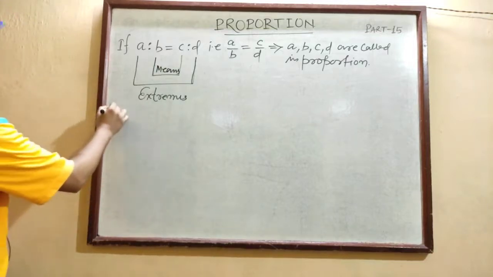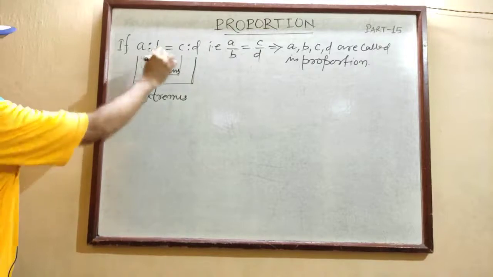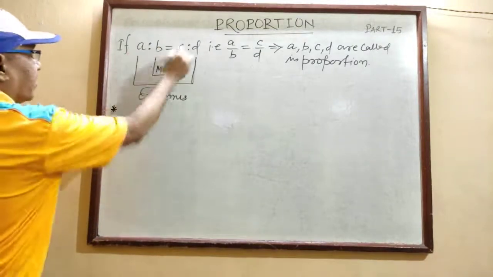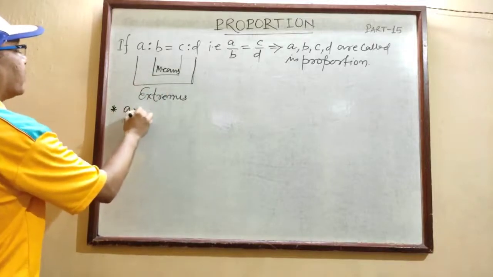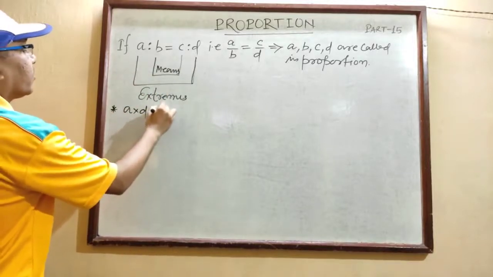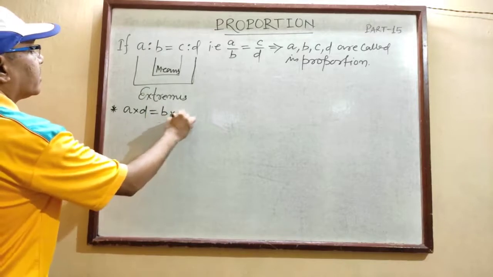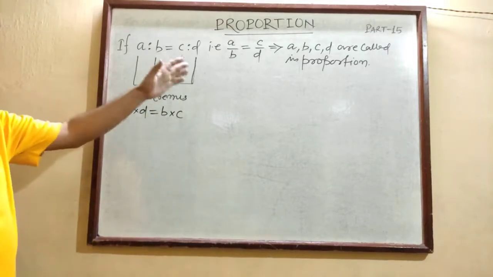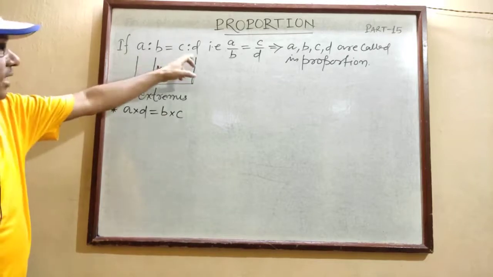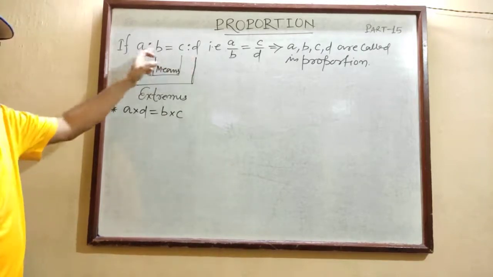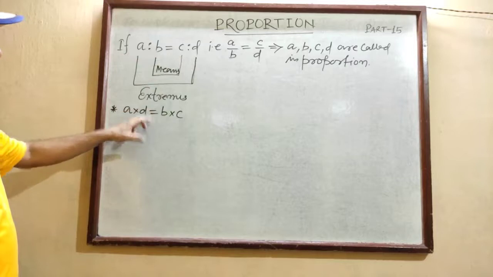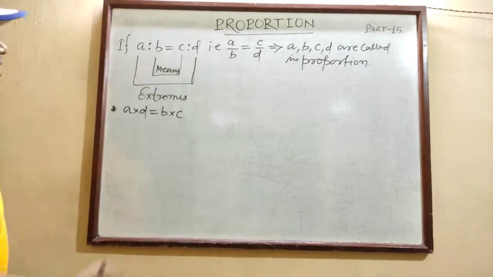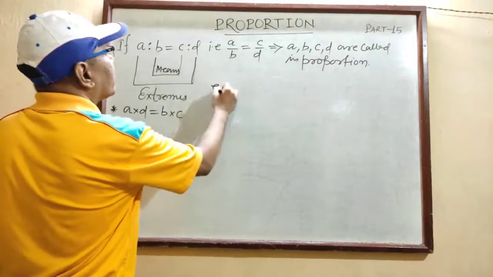And in case of proportion, if A, B, C, D are in proportion, then the product of extremes is always equal to the product of means. अगर A, B, C, D चार नंबर इस तरह से प्रोपोर्शन में हैं, तो एक्सट्रीम का प्रोडक्ट, साइड वाले दोनों का प्रोडक्ट, always equal to product of means, ये बीच वाले का प्रोडक्ट होता है. As for example, you see.